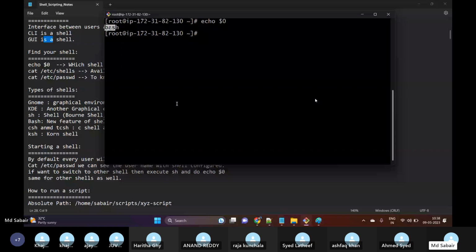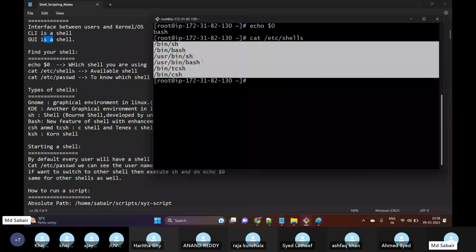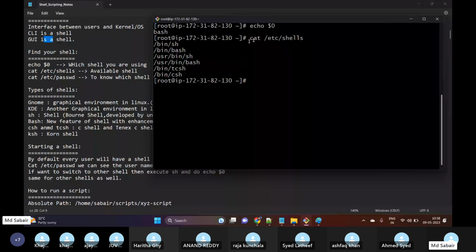How many different types of shells are available in my Linux server? I can use cat /etc/shells. If I hit enter, here we can find the different types of shells which are already installed in my Linux server, I mean the Amazon Linux machine. So this is how we can check the list of shells which are available. This is my current shell that I'm using.